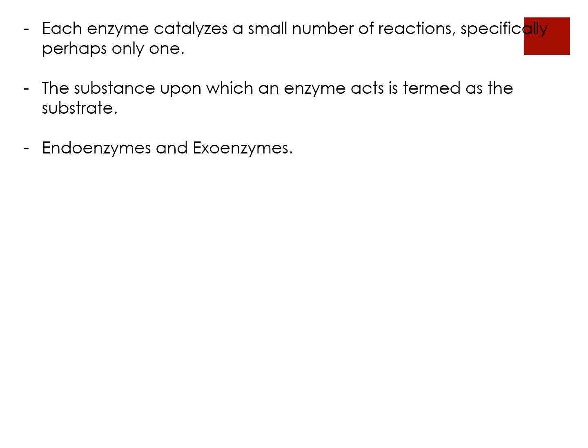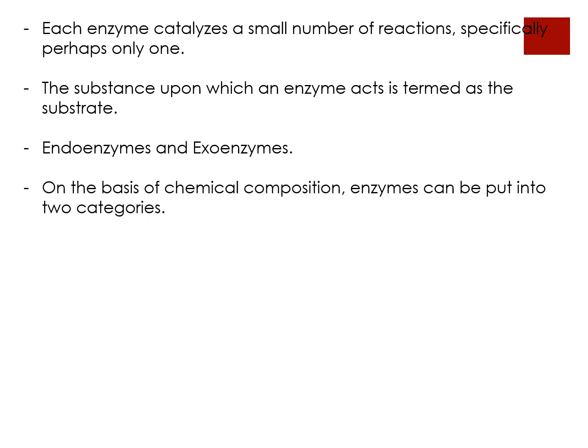Now there are two main types of enzymes: endoenzymes and exoenzymes. An endoenzyme, or intracellular enzyme, is an enzyme that functions within the cell in which it was produced. An exoenzyme, also known as an extracellular enzyme, is an enzyme that is secreted by a cell and functions outside that cell. Exoenzymes are produced by both prokaryotic and eukaryotic cells and have been shown to be a crucial component of many biological processes.